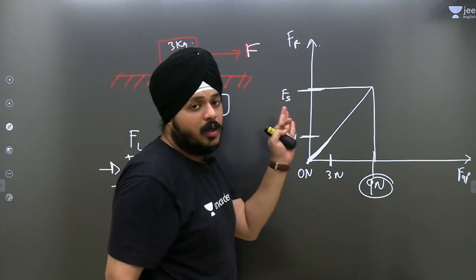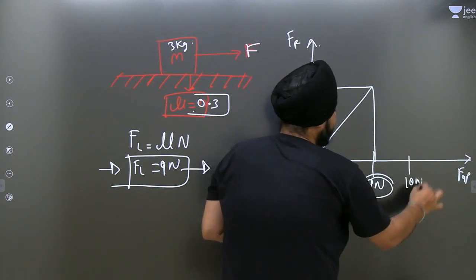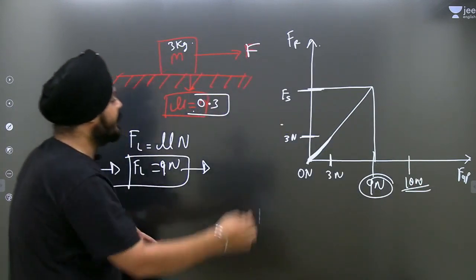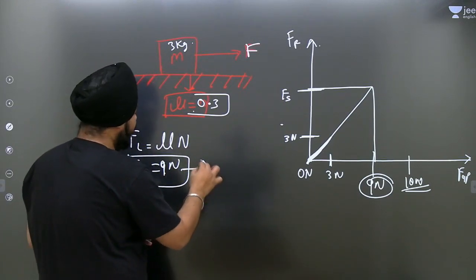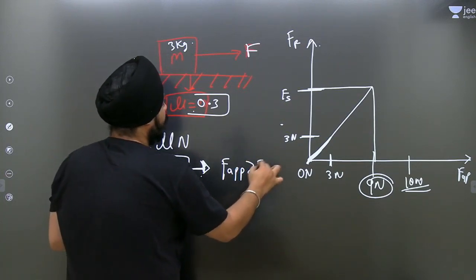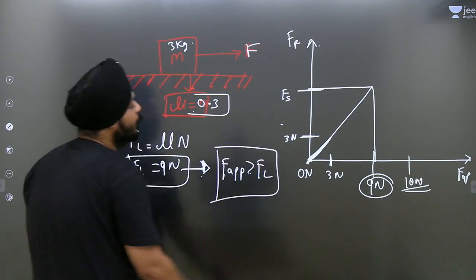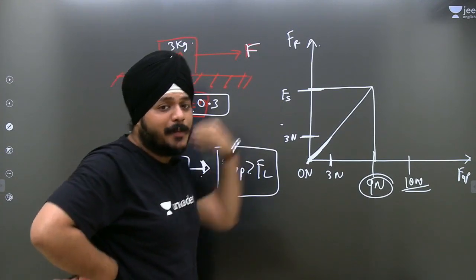Now what will happen if I am applying 10 Newton? It exceeds the value. The applied force would be greater than the limiting friction. In that case the object will start moving.